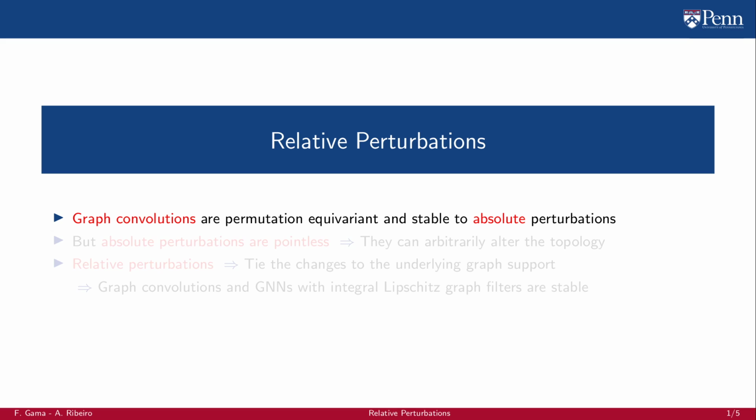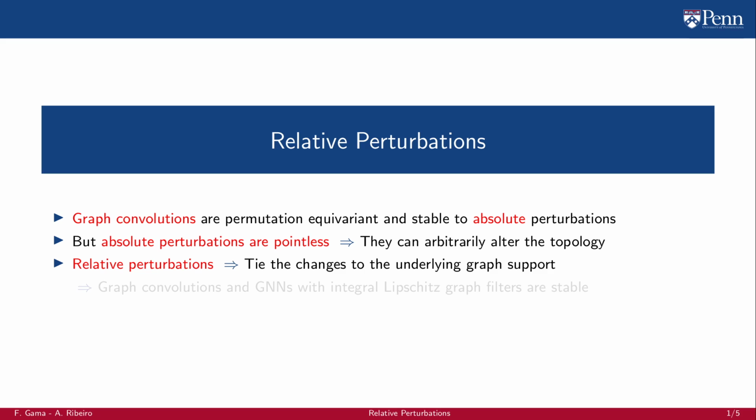Graph convolutions are permutation equivariant and stable to absolute perturbation. But absolute perturbations are pointless, since they can arbitrarily alter the topology of the graph with no change in the absolute distance measure whatsoever. In this segment, we will introduce the relative perturbation model that ties the changes to the underlying graph support, and we will prove that both graph convolutions as well as graph neural networks are stable to relative perturbations.